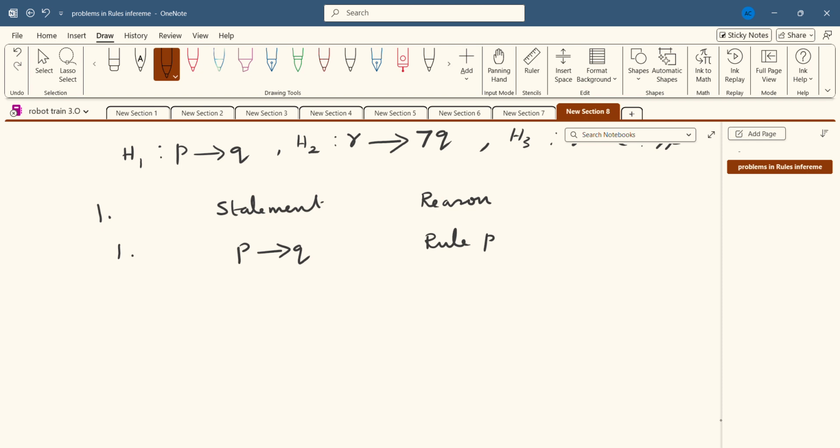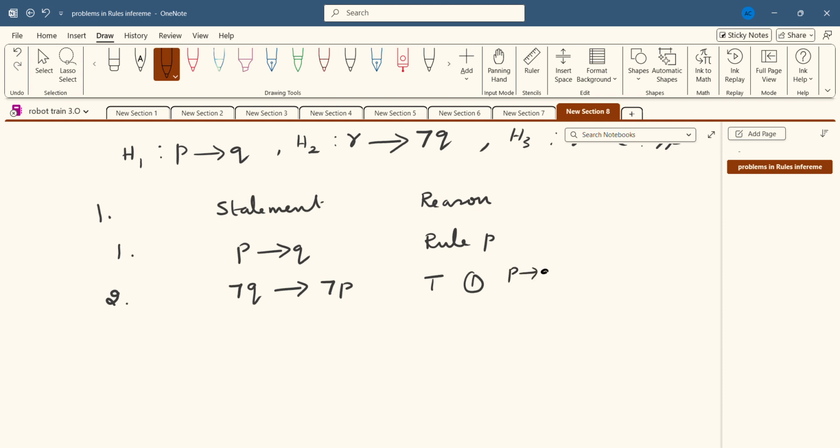Okay, second one. I am going to apply some rule: negation Q conditional negation P. Here I can use rule T. What do you mean by rule T? A formula may be introduced in the derivation. Here the formula is an equivalence, the contrapositive formula. Using one, I am going to use the contrapositive.